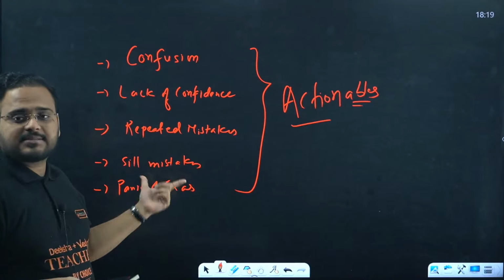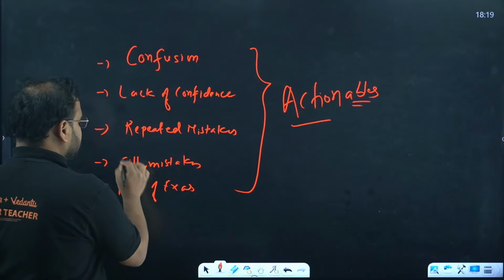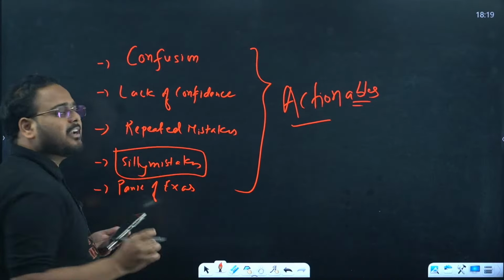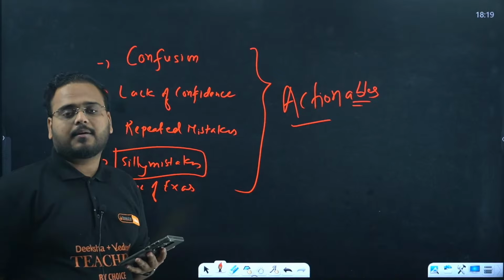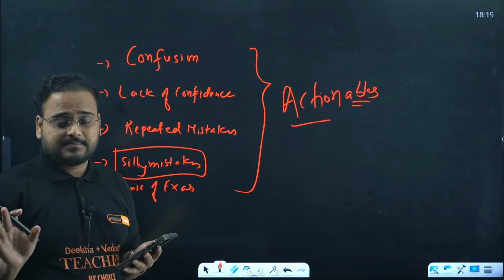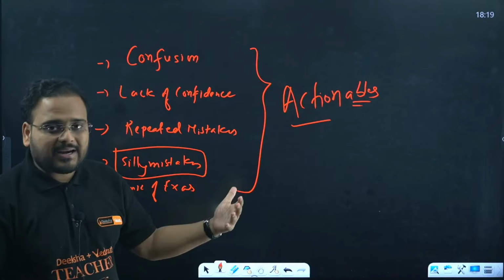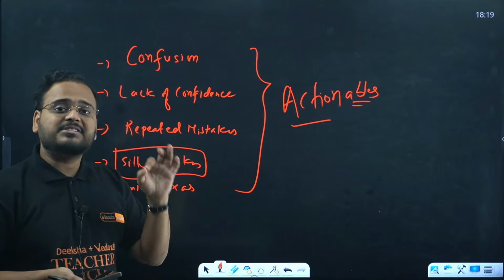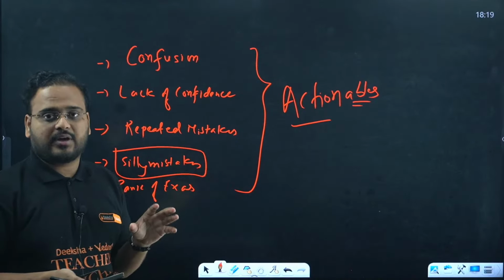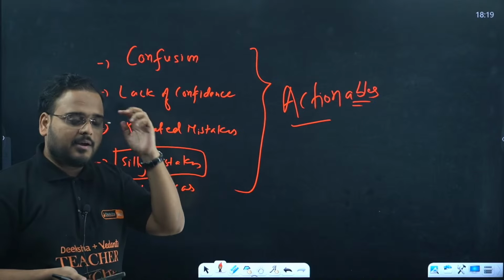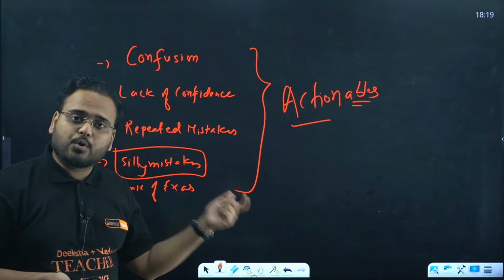Next, silly mistakes. I hate these. Silly mistakes means that you know something, but you still did it wrong. I hate this. Okay? In this, how can you figure it out? By more practice, and of course by having some patience when solving the question.